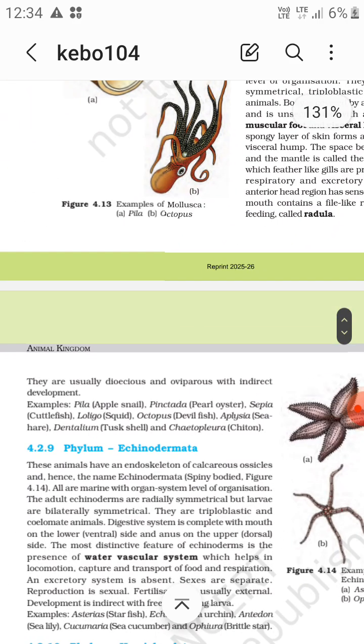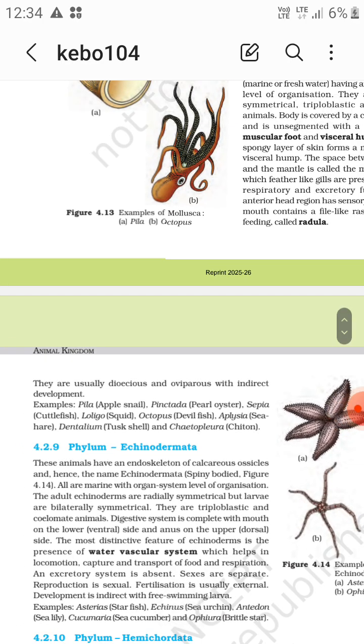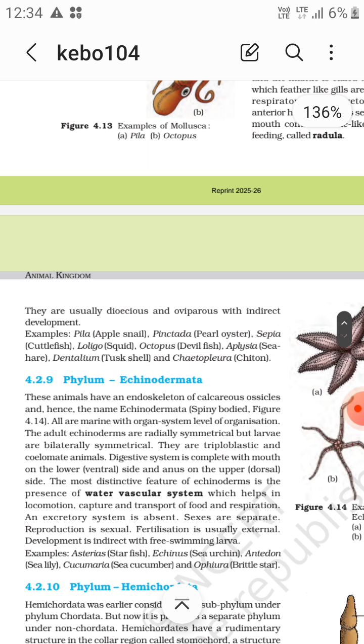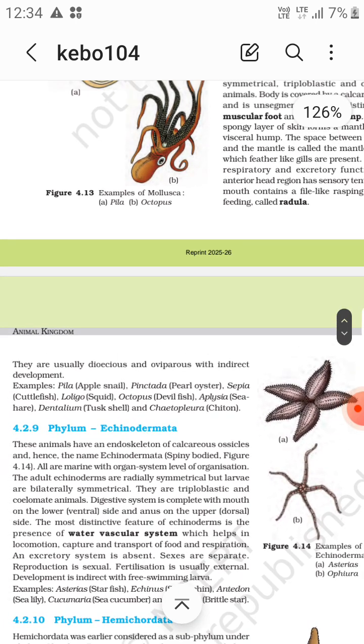They are usually dioecious. Mostly arthropods are also dioecious, oviparous with indirect development. Mollusks are oviparous with indirect development, same as arthropods. They can be direct or indirect, but oviparous as well.